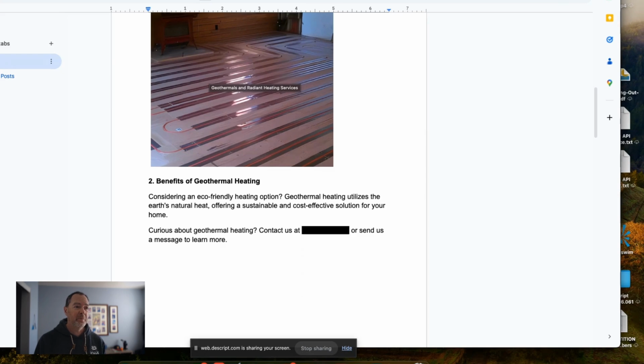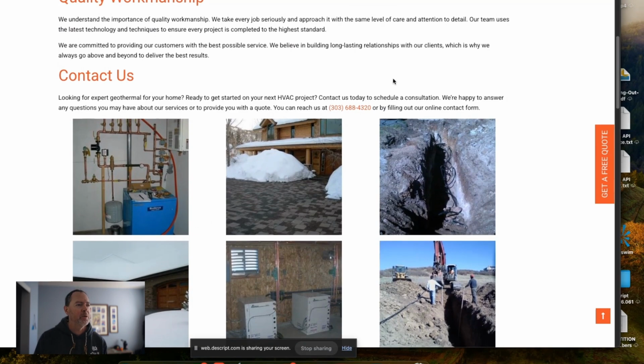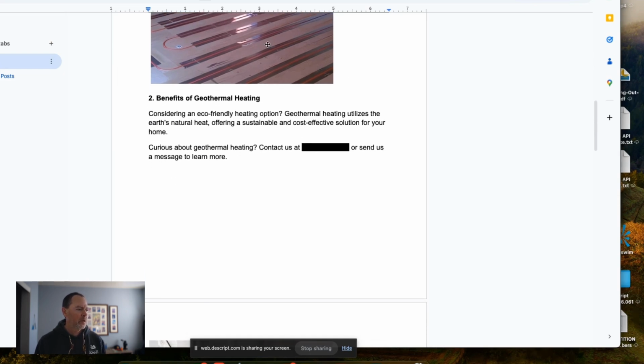And if you're targeting a business, why not just go to their gallery? Sometimes they already have a bunch of images, right? So you can just grab some of their images because you're going to be doing it for them. Obviously you don't want to use these with some other HVAC company, but there you go. All right. So what I've done here is just pasted an image and a post in here, and this document is ready to send off to these guys.